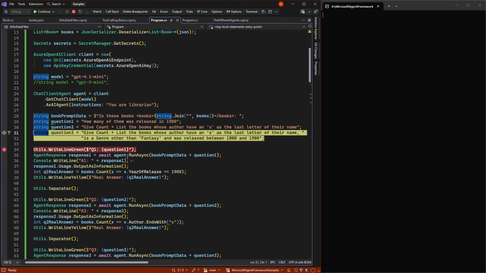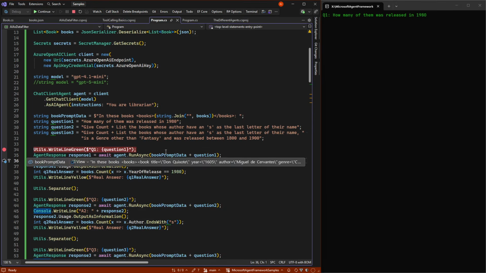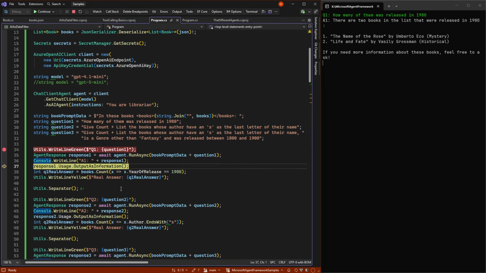Let's first see how ChatGPT 4.1 Mini handles question 1. We ask the question by giving the book data and the question. We can see it came back fairly quickly, in 1.6 seconds, and it says that these two books are the right ones.